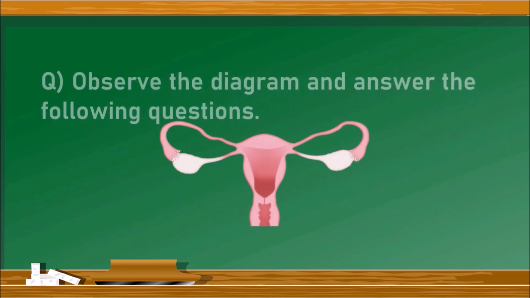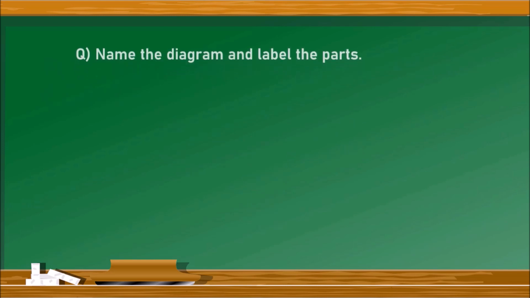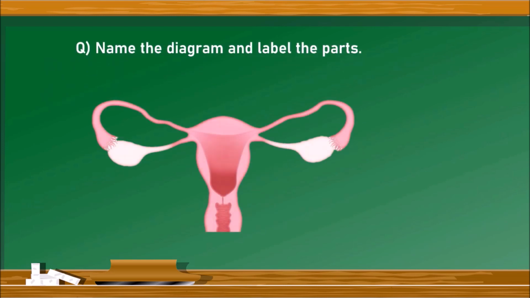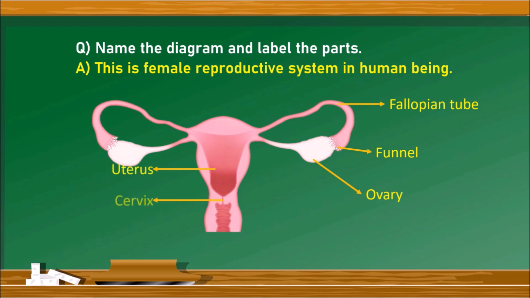Next question. Observe the diagram and answer the following question. What is this diagram? And label the parts. This is female reproductive system. The parts are ovary, funnel, fallopian tube, uterus, cervix and vagina.